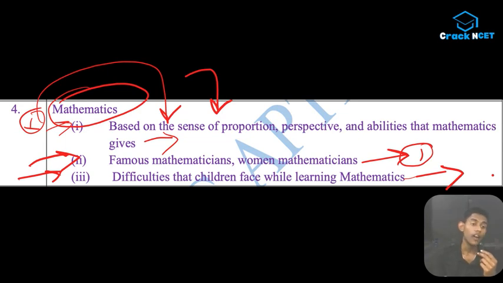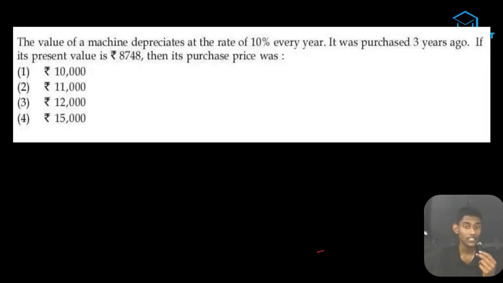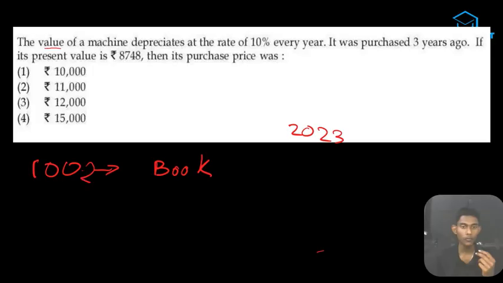One question I found is not completely related to these specific instructions, but the question was this. This is from 2023, like I wrote this examination. This question is a simple maths question, a logical maths question. The value of a machine depreciates at the rate of 10% every year. Depreciate means its value is decreasing. So, for example, to understand this, maybe one book is 100 rupees.